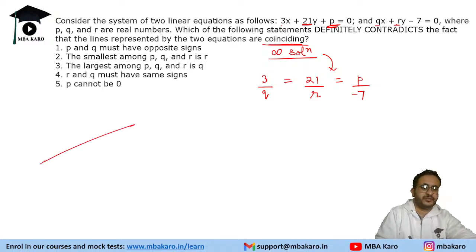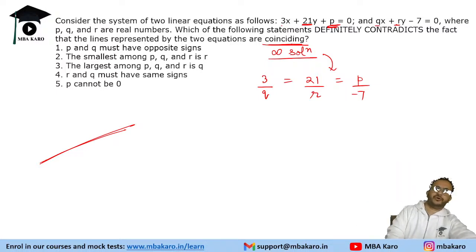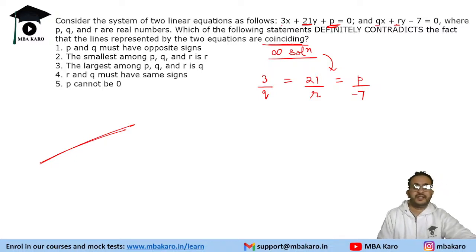Coinciding lines means these two lines lie one on top of the other. So that is the scenario we have, where the ratio of coefficients is equal for all. Now the first condition is that p and q must have opposite signs. It is quite evident: if p is negative, q is positive, and vice versa.